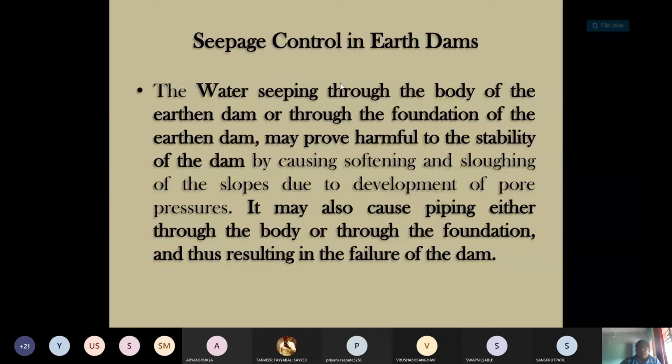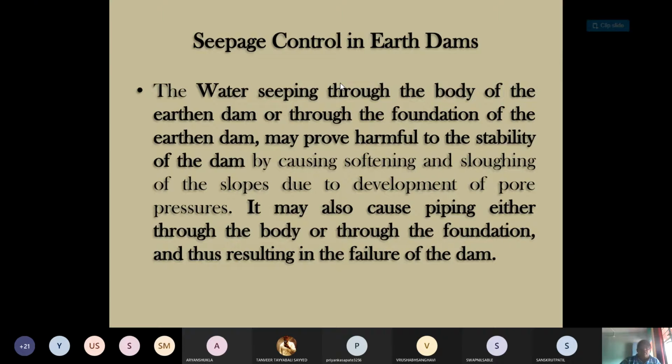Because of this seepage, failures may occur due to landslides, structural faults, or hydraulic faults, causing softening of the material and sloughing of the slopes. So seepage failure is the major failure that occurs in the earthen dam.